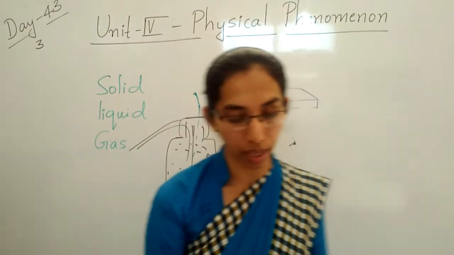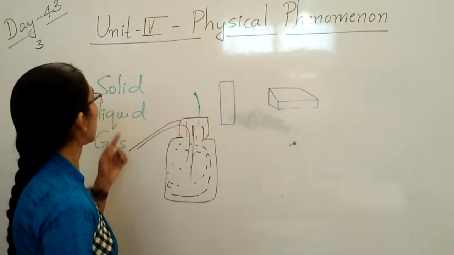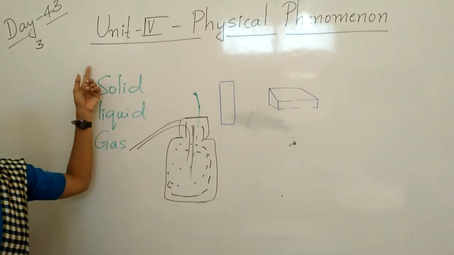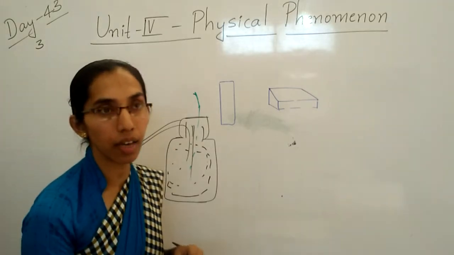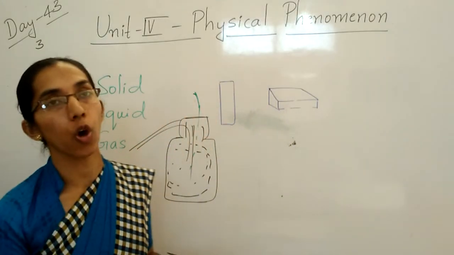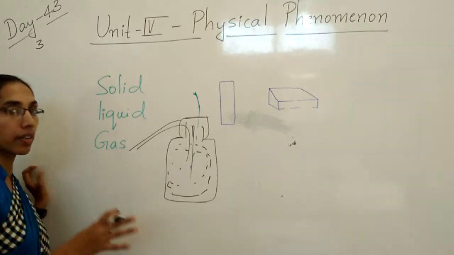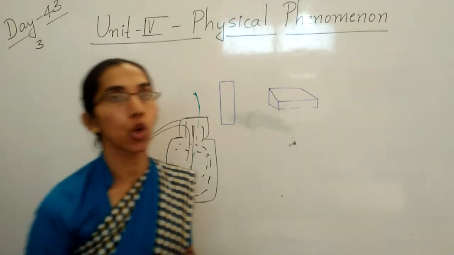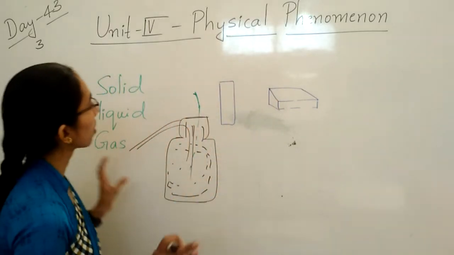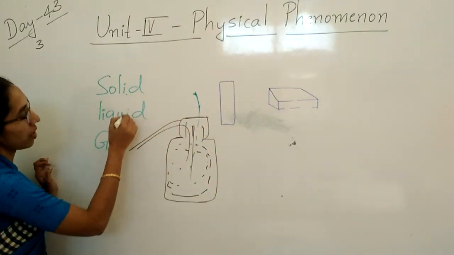So this is about solid, liquid and gas. So what is matter? Anything that has mass and occupies space is called matter. Examples: brick, stone, water, oxygen gas, etc. Matter exists in three states.